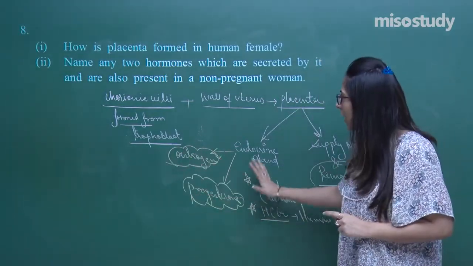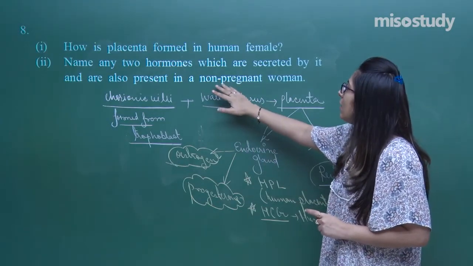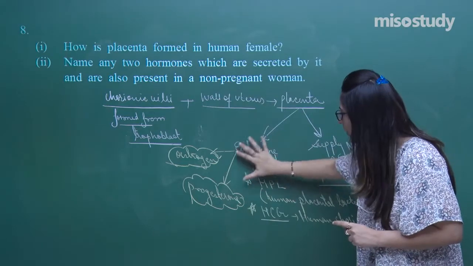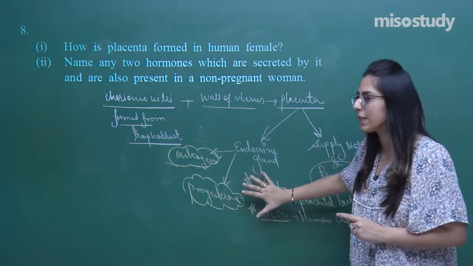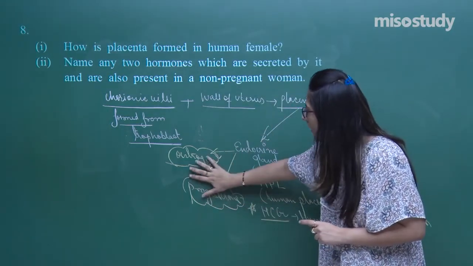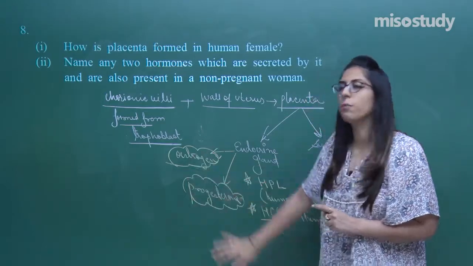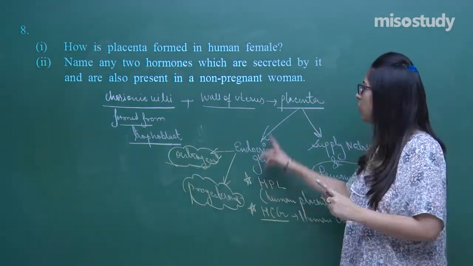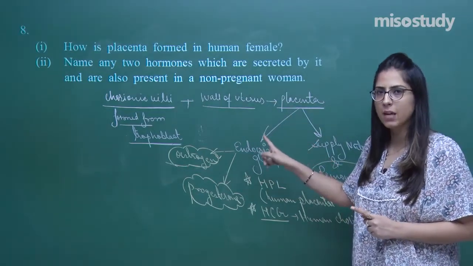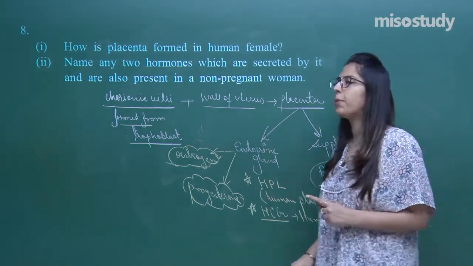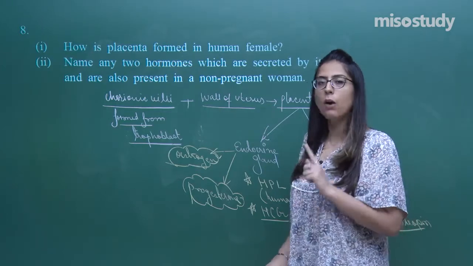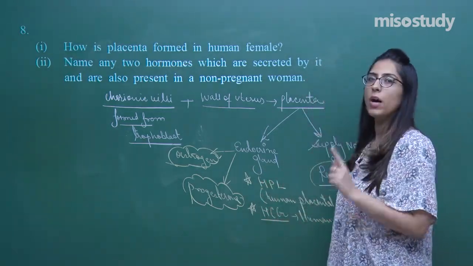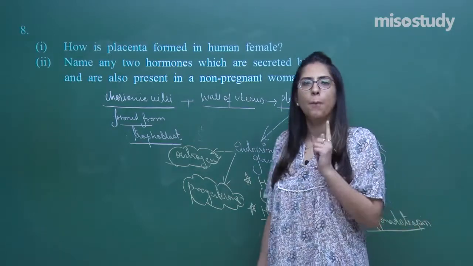And here the question states that in a non-pregnant woman, if the woman is pregnant, then all these 4 hormones will be secreted. If the woman is non-pregnant, in that case, these 2 hormones will also be secreted, but the source is not the placenta. There is some different source. So, I hope question number 8, how to attempt this question, is clear to you. Again and again I am telling you, attempt each and every question point wise.